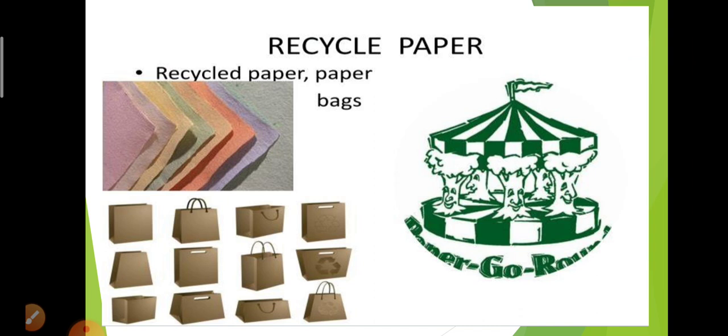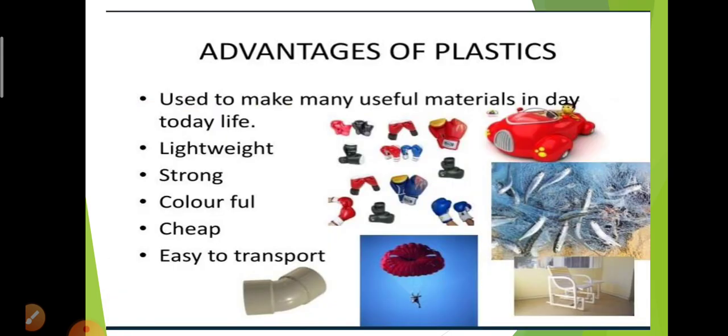We can recycle the used paper bags, books, whatever the materials which are made up of paper, they can be recycled. Then some of the plastic materials can be recycled, not all of them.